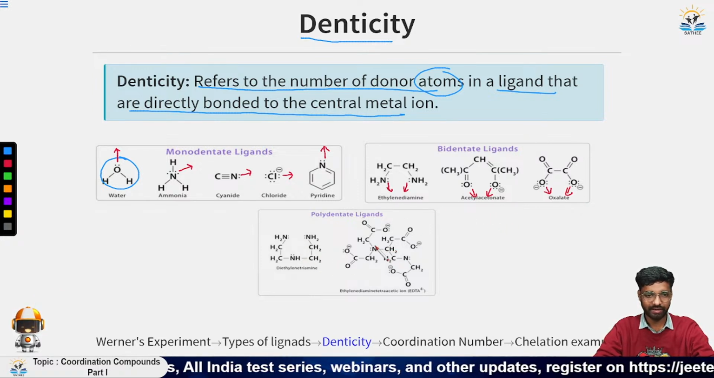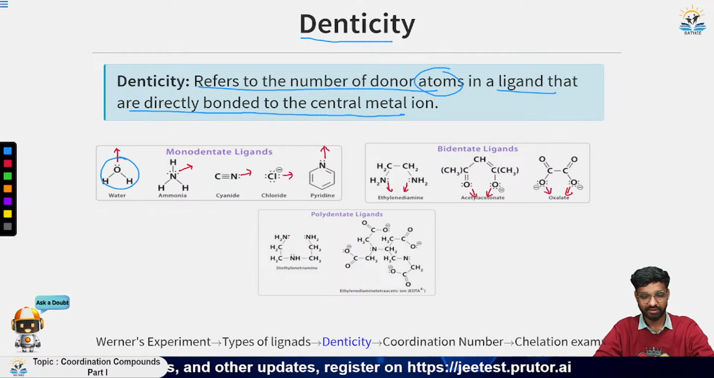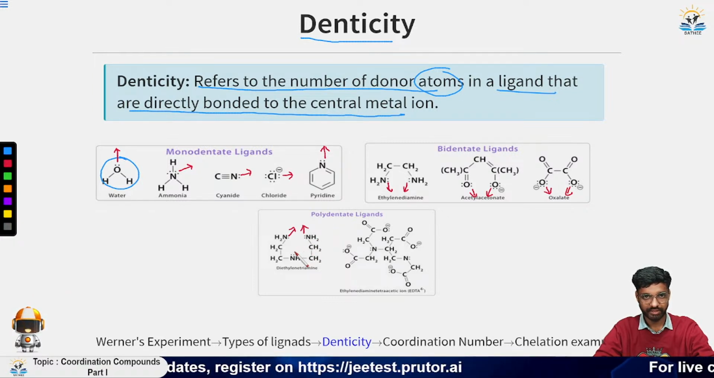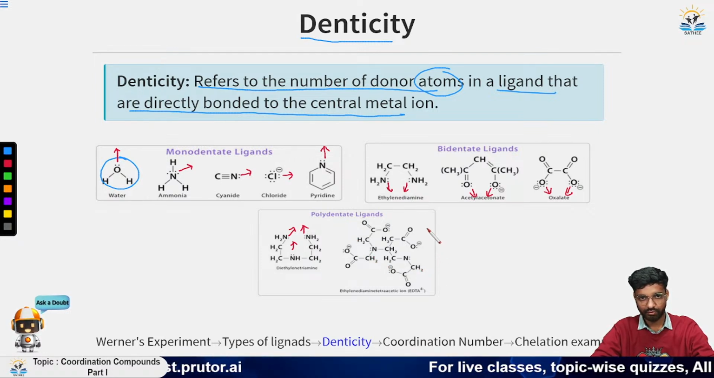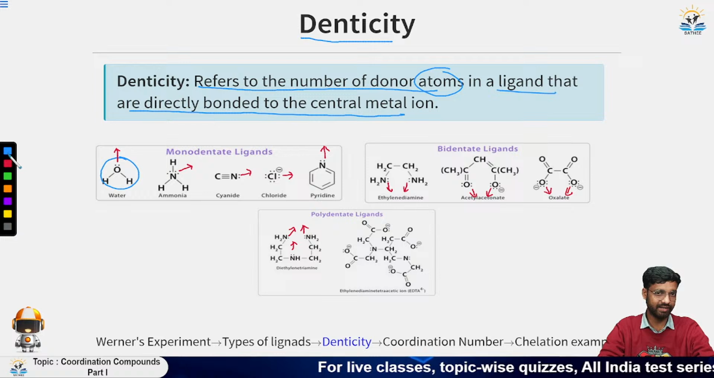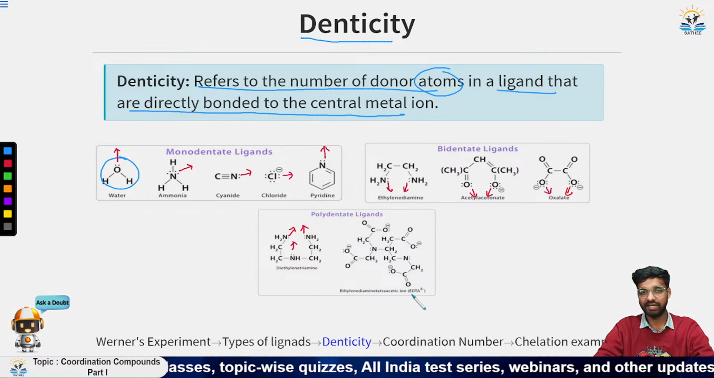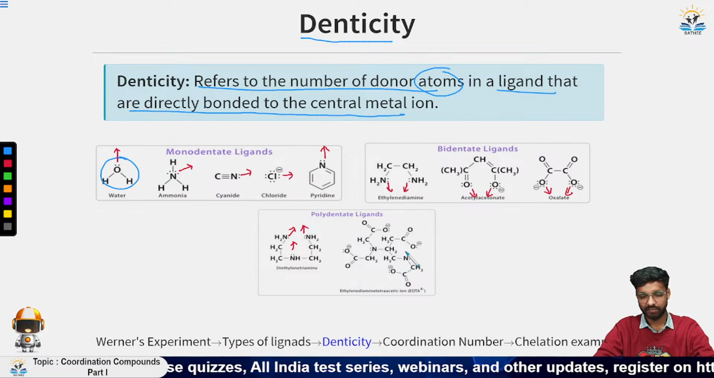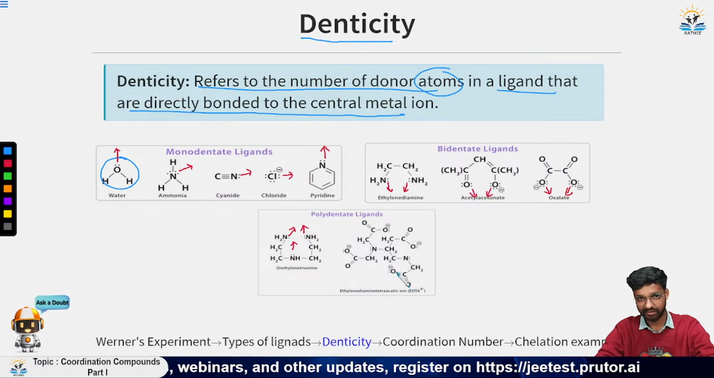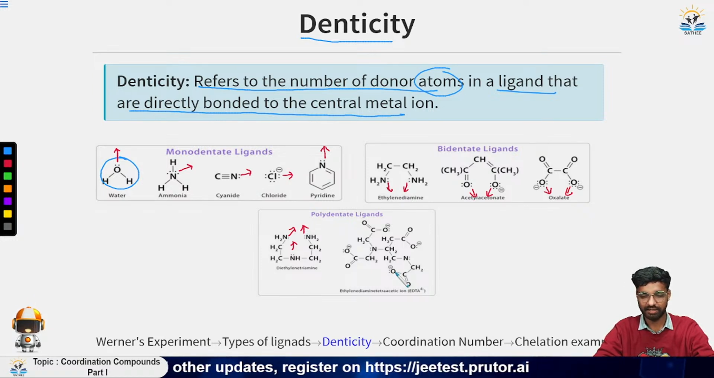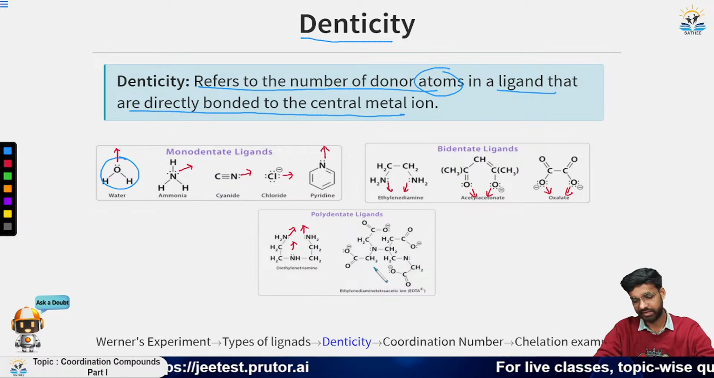Now moving to more complex ligands, we have diethylenetriamine, which has 3 donor sites. And the one with the most donor sites is EDTA, the most famous example. It is called ethylenediaminetetraacetate ion, which has up to 6 donor sites. So this has the maximum number of donor sites. No other ligand is found till date that has 6 donor sites. Okay, so this is all about denticity.